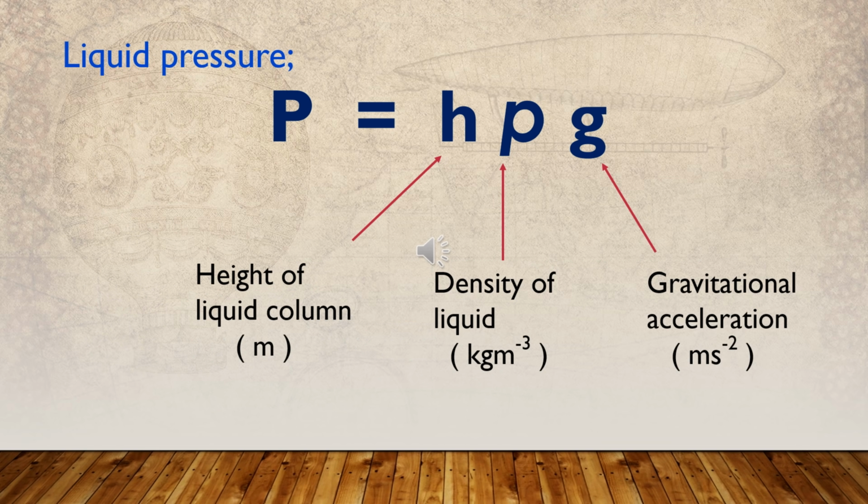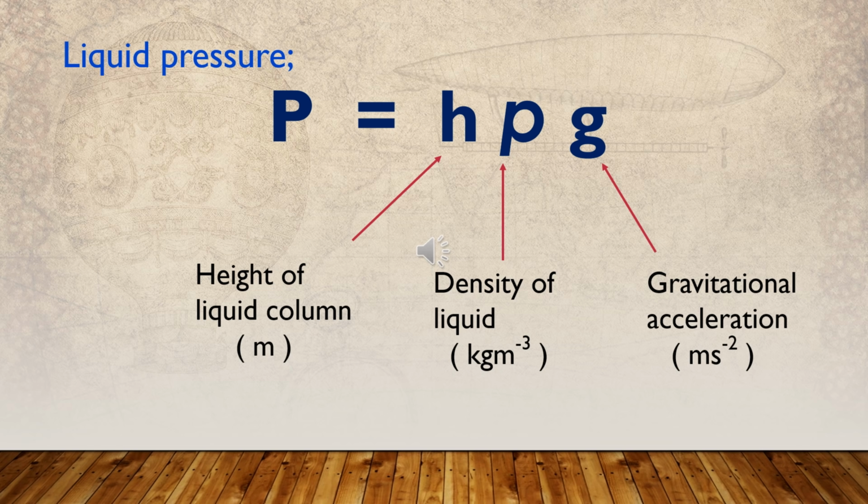According to our studies so far on pressure due to liquid, the liquid pressure has the following characteristics. The pressure at a certain point in a liquid depends on the height of the liquid column above that point. Pressure increases with the height of the liquid column.